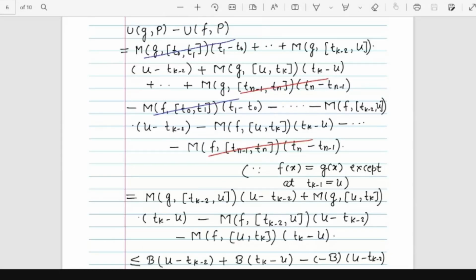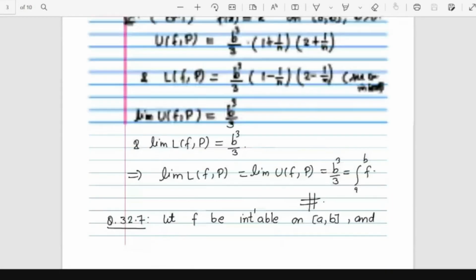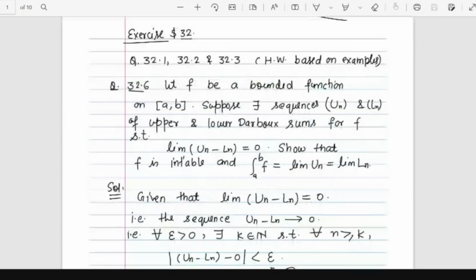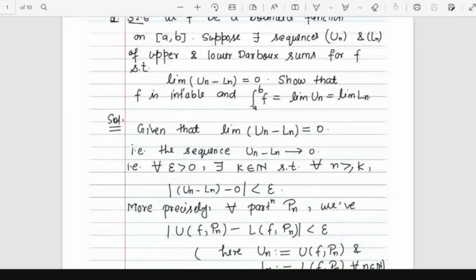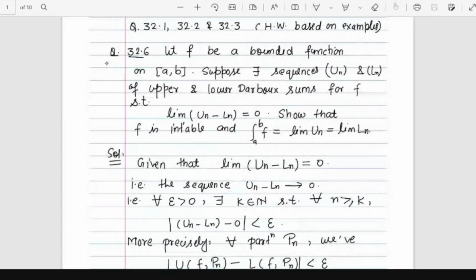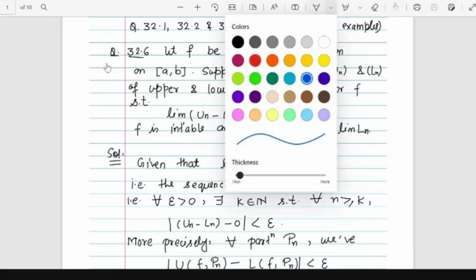Okay, these problems. Okay, let me see if I have something else. Okay, some exercise problems are there. Let me just check it. Okay, this problem is very important. This one. You can use it as a tool.